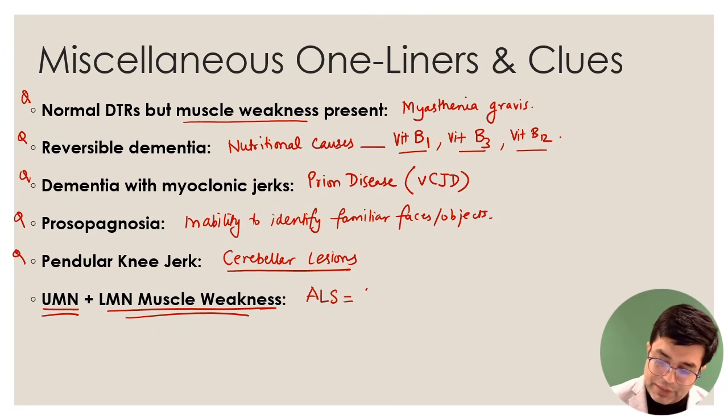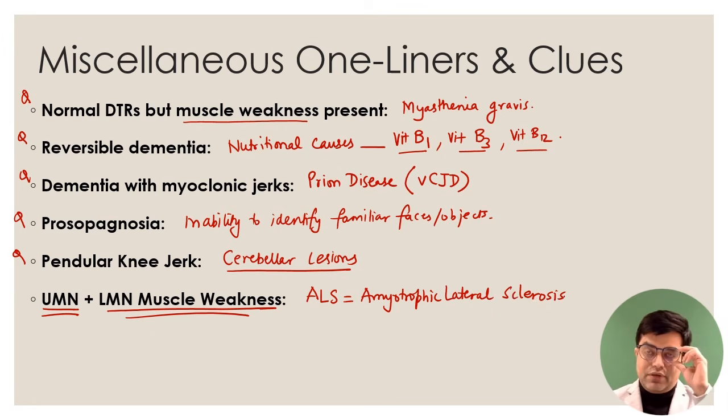ALS stands for amyotrophic lateral sclerosis. Unfortunately, not much therapy is available for this. The great scientist Stephen Hawking had amyotrophic lateral sclerosis. There is an MCQ on this also.